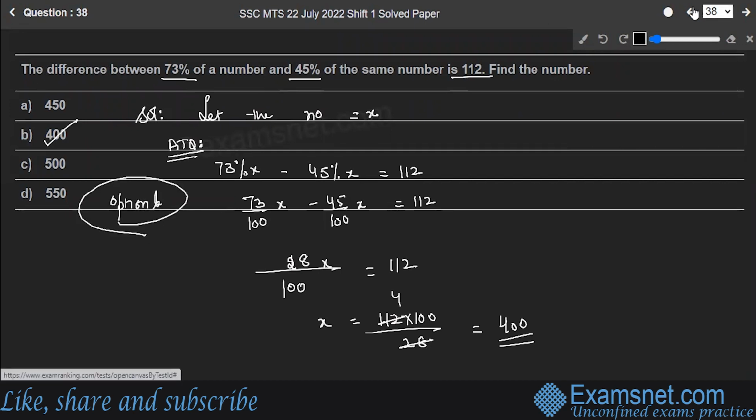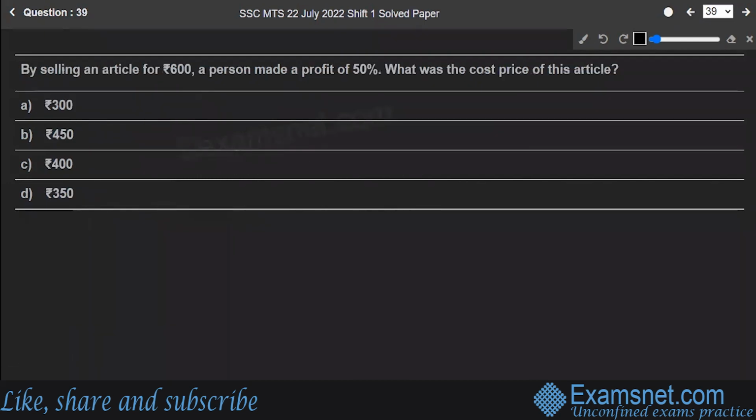Hope you are clear. Let's move to the next question. Question number 39. By selling an article for rupees 600, a man makes a profit of 50%. What was the cost price of the article? Pretty easy question, right? So you are given selling price is equal to 600 rupees, profit percent is 50%. You have to find out the cost price.